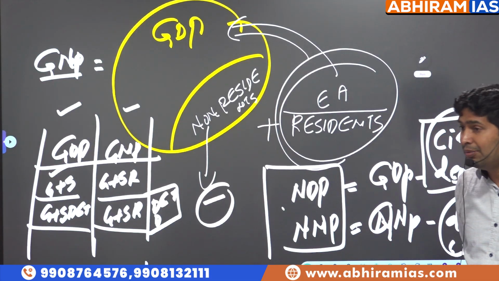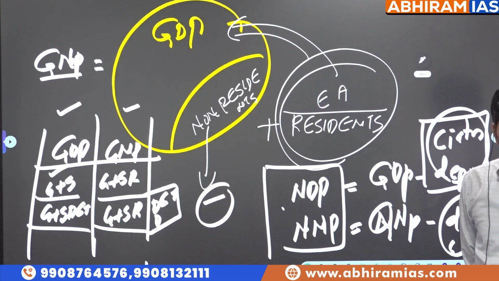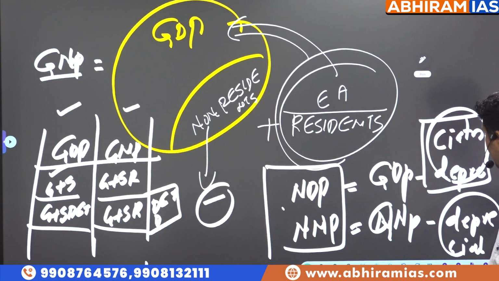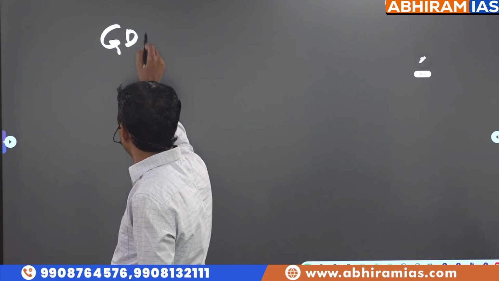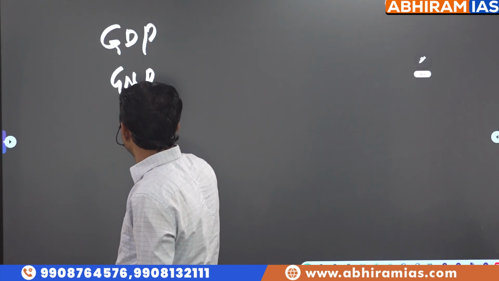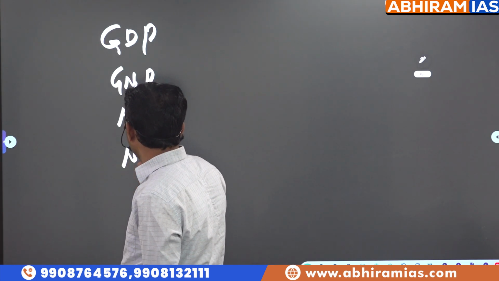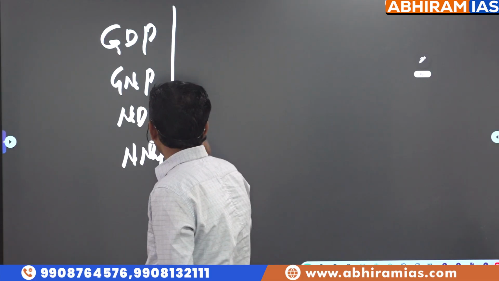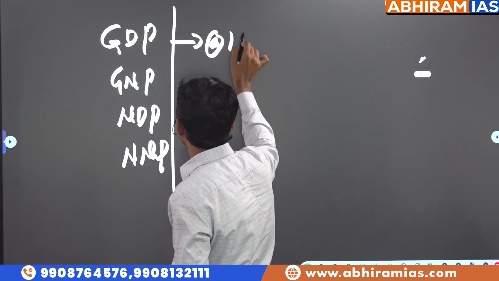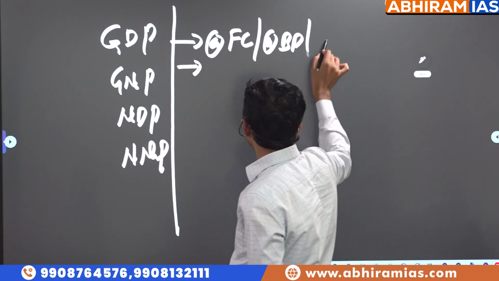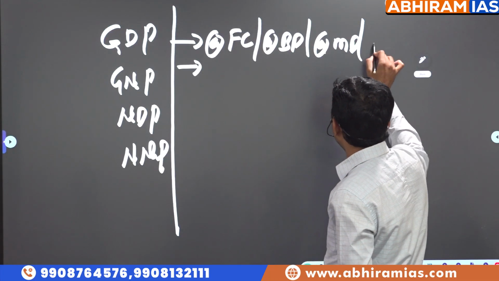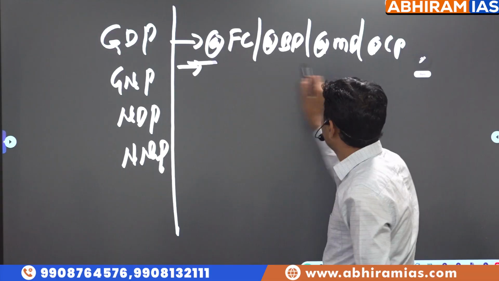So this is called GDP, GNP, NDP, NNP. These are measurements, and these measurements can be estimated at any of the indicators. What are the indicators? Factor cost, basic price, market price, constant price.